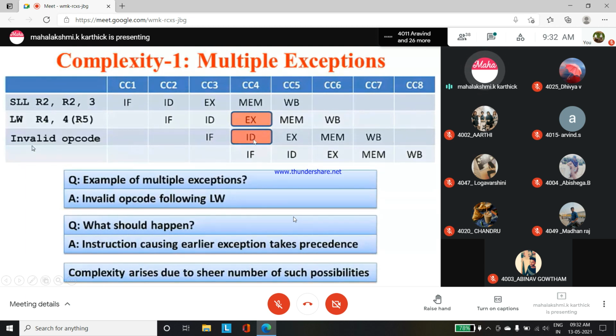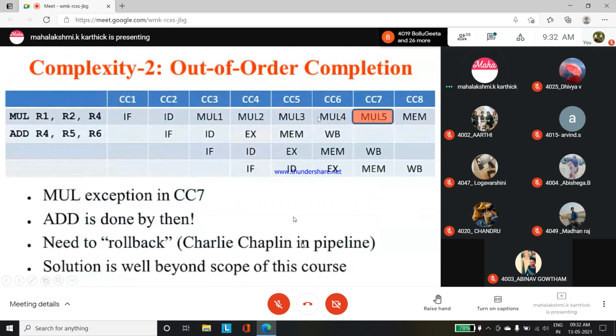There are two types of exceptions. Normally complexity is more in this type of pipelining concept. So, out of order completion. For example, already you know there are only 5 stages of pipelining: 1, 2, 3, 4, 5. For some instructions, we have to depend on a large amount of data, like this. It goes on. Unlimited data have been out of order.